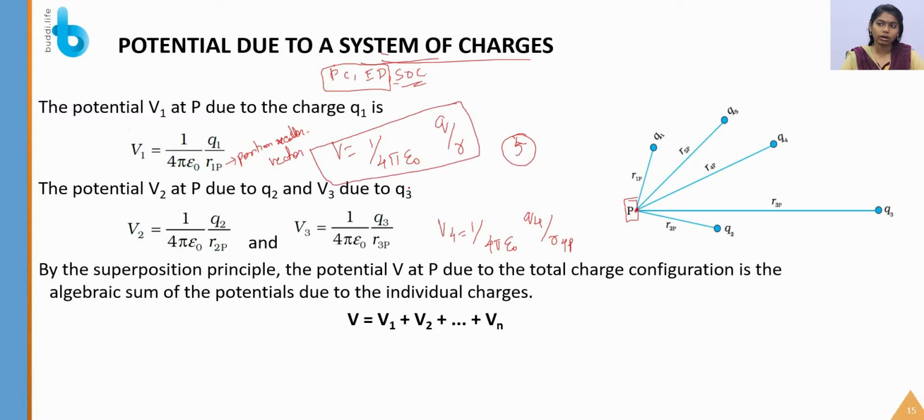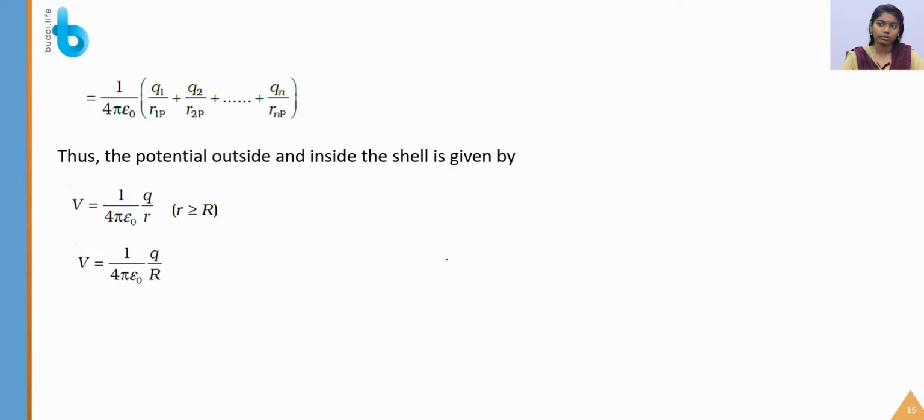By adding all these individual potentials due to the charges Q1, Q2, Q3 and so on, you will get the total potential at point P. So we have derived that V is equal to V1 plus V2 plus V3 plus V4 plus V5. We get the expression like this: 1 by 4 pi epsilon naught is taken as a common term, and Q1 by R1P plus Q2 by R2P, and so on until the n number of charges.